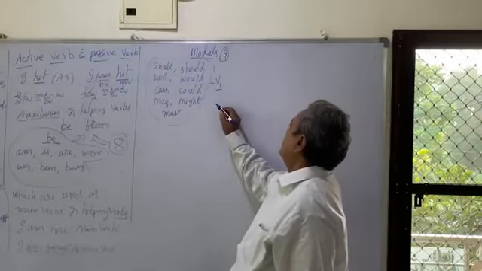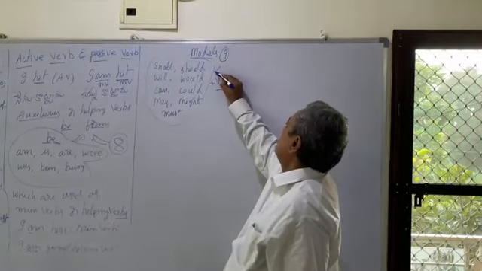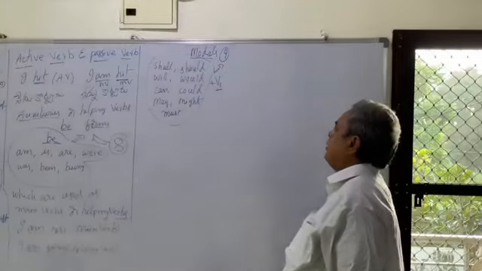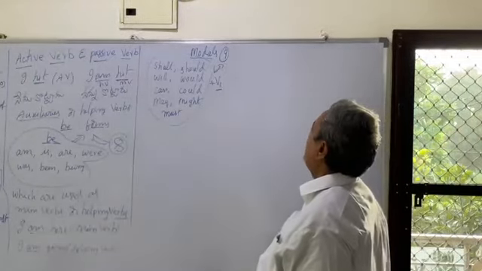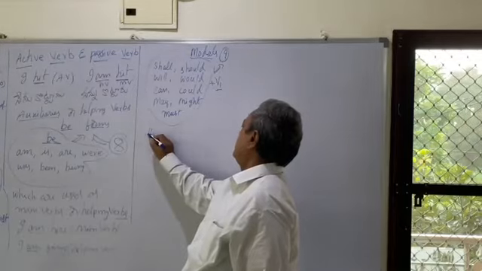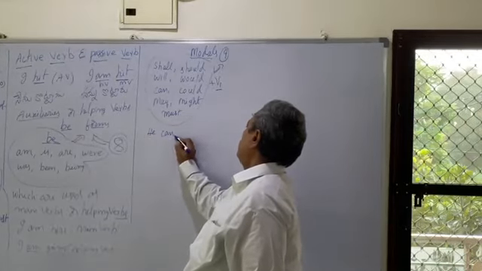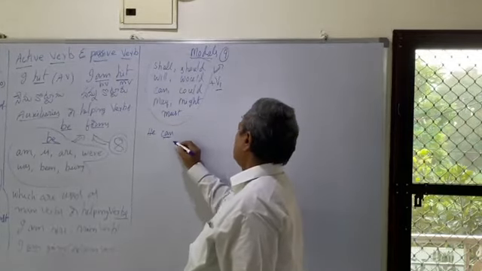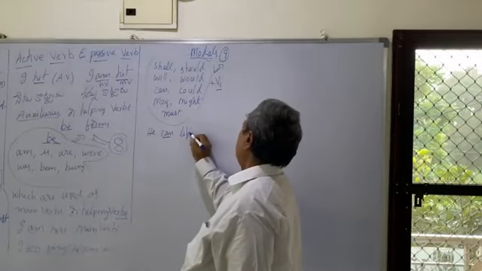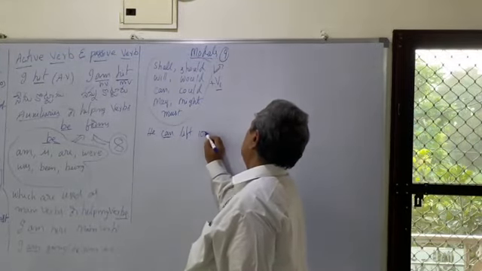There are 9 modals which are always followed by V1. What is that? He can lift. Here, can is an auxiliary, a helping verb to lift. He can lift 100 kgs.